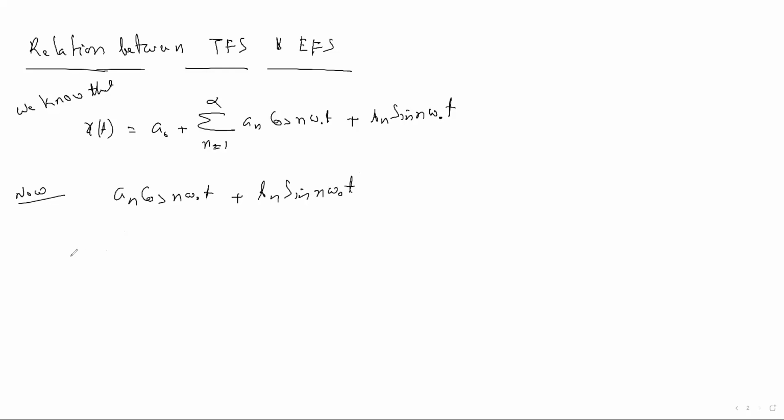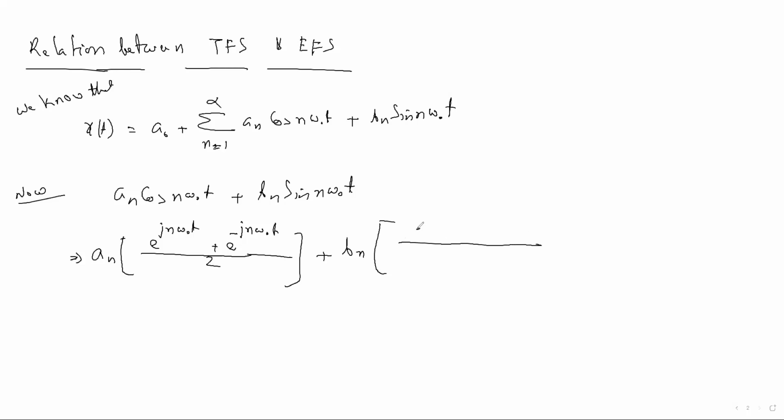So if we break this cos term a n, we know that cos theta is e to the power j theta plus e to the power minus j theta by 2, so e to the power j n omega naught t plus e to the power minus j n omega naught t by 2. Similarly, if you break the sine term, it will give e to the power j n omega naught t minus e to the power minus j n omega naught t, by twice j.